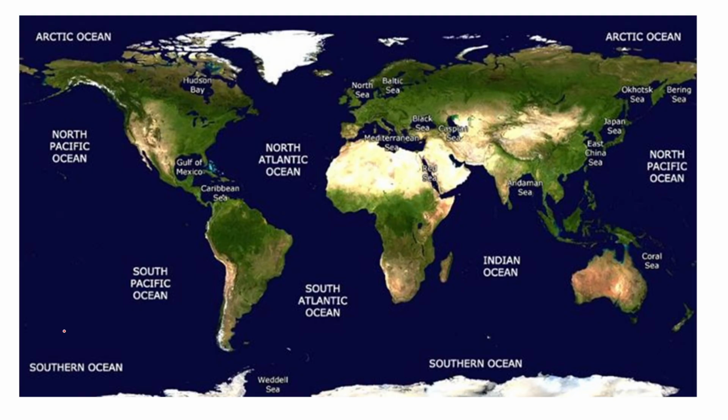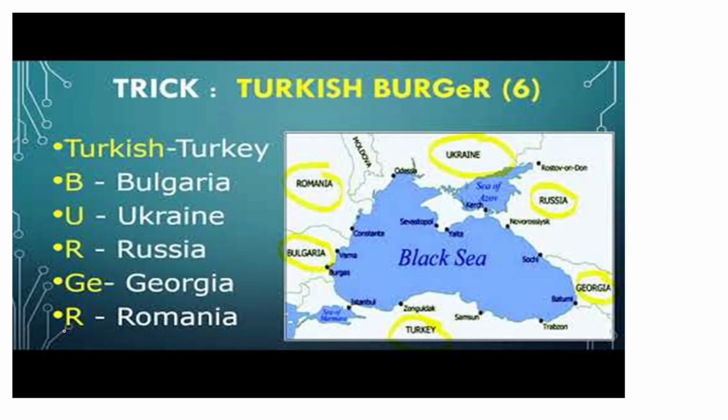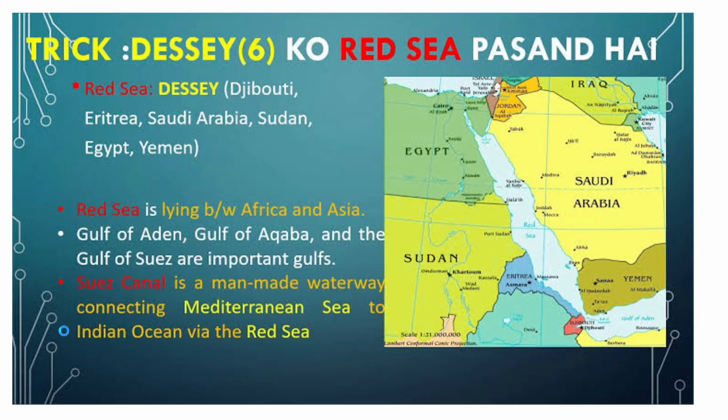So guys, first today we will look at the seas. The important seas such as Black Sea, Baltic Sea, Caspian Sea, Mediterranean Sea, Red Sea will be there. Apart from that, we will be having other seas as well. So guys, we will be looking at the Black Sea and we will see the bordering countries, Red Sea guys.